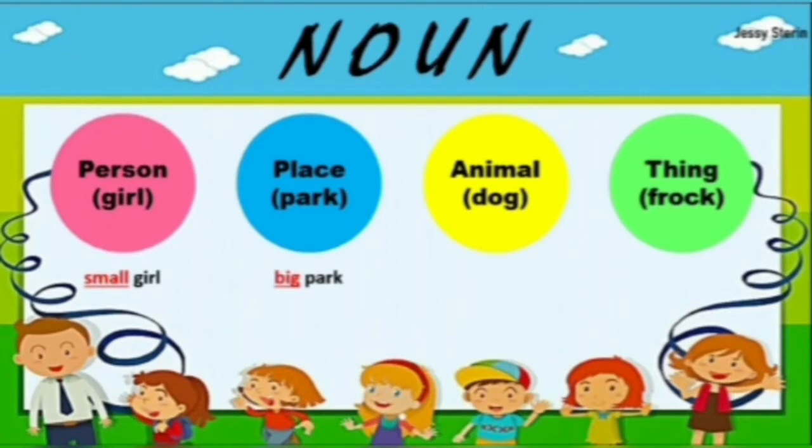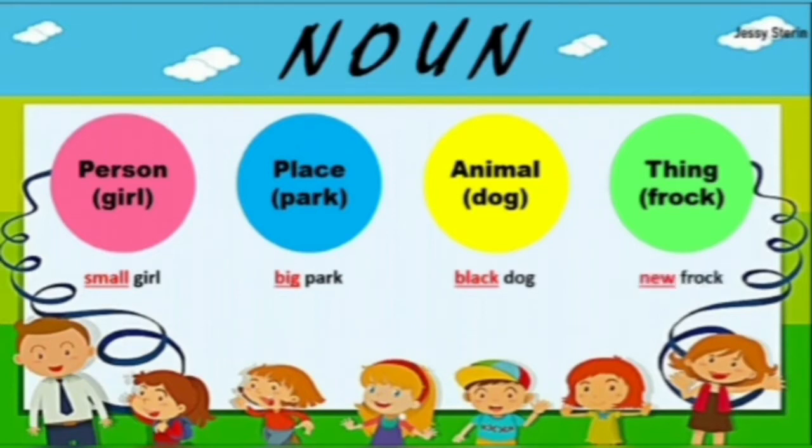Now let us take an example of an animal. Now dog is an animal. So now we can describe the dog as black dog or cute dog or white dog. So these words are adjectives. The colors are adjectives. Black dog. So we are describing the color of a dog as black. So black is an adjective.